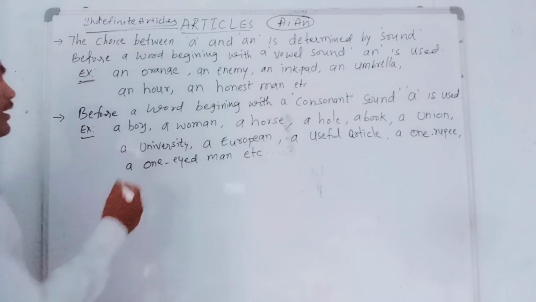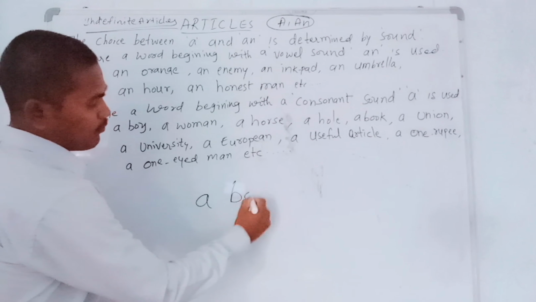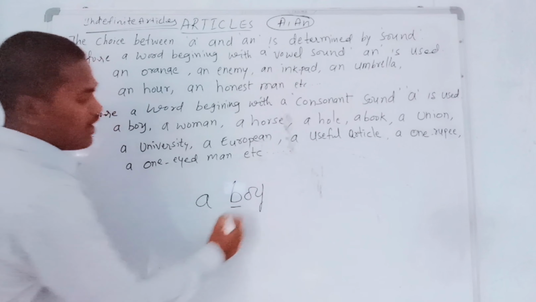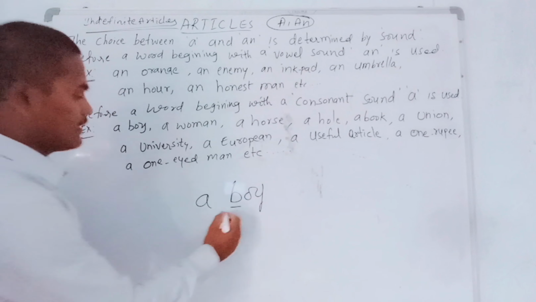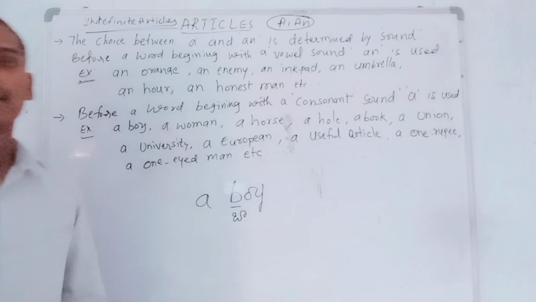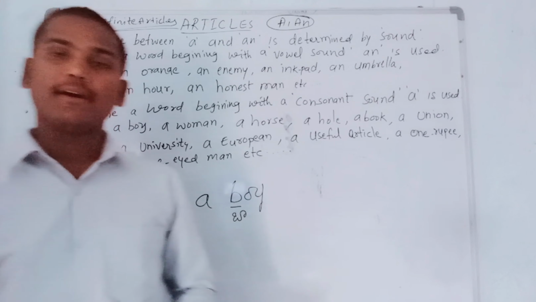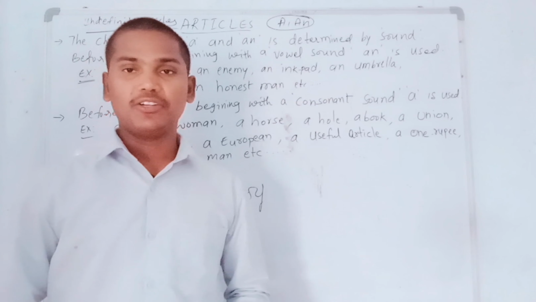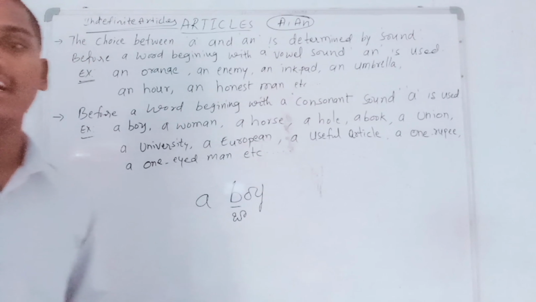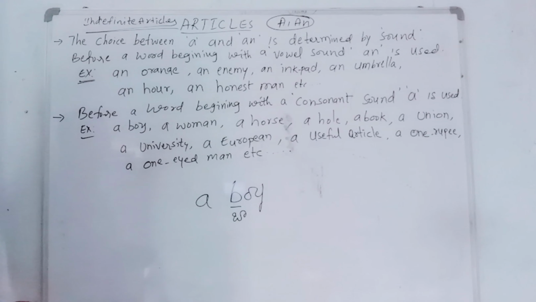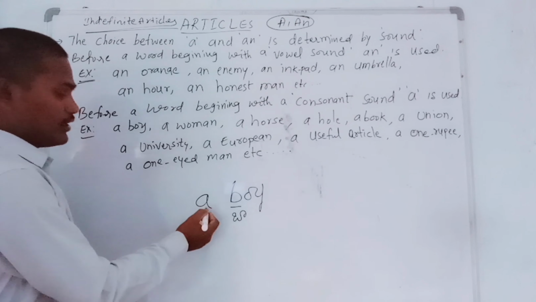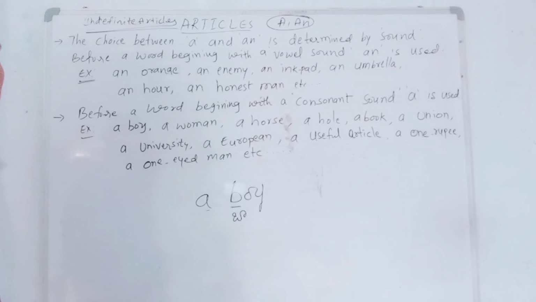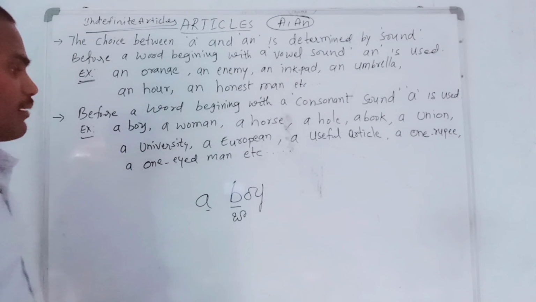For example, a boy. Let me write here, a boy. The first letter of the word boy is ba. What is that? Ba. So ba comes in the Telugu alphabet in between ka to bandira. So that is definitely a consonant sound. That's why we use the article a before that.